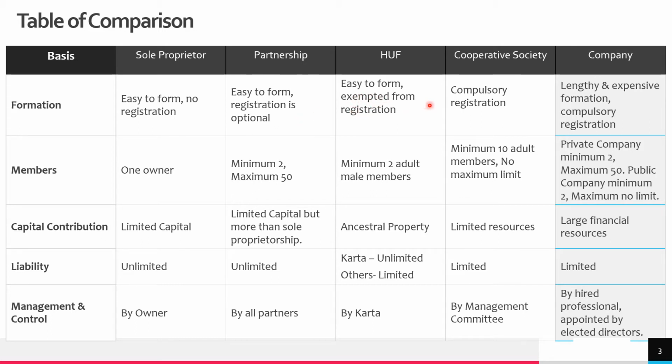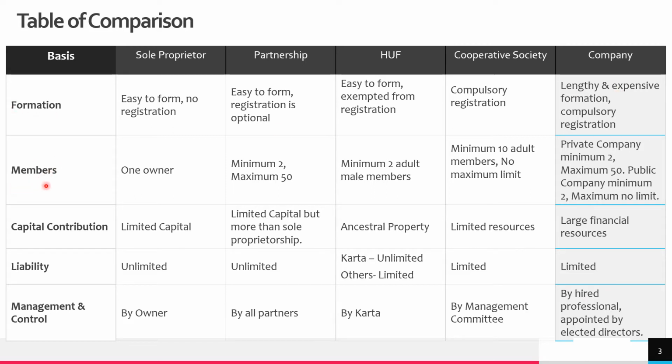HUF, there is no need for any kind of registration. It is of course easy to form. There are certain conditions for the formation of it which we are going to study in later part of this video. Cooperative society registration is compulsory. Without this kind of registration, no such organization can be formed. In case of company, yes, registration is compulsory, it is mandatory, and it requires a very lengthy and a very expensive process. So this is the first distinction on the basis of formation.